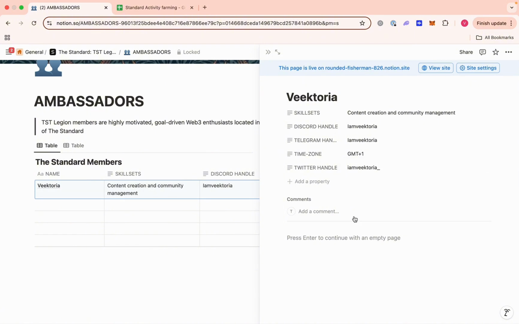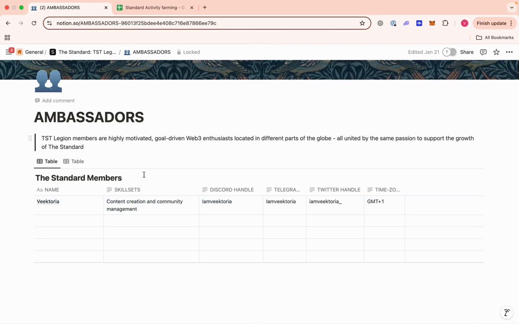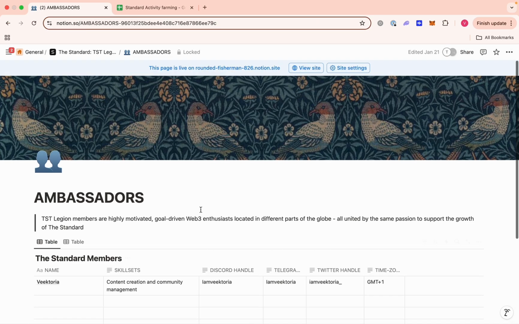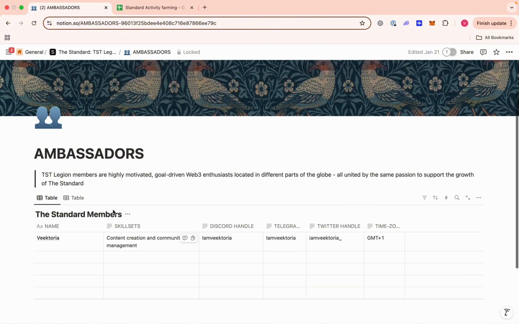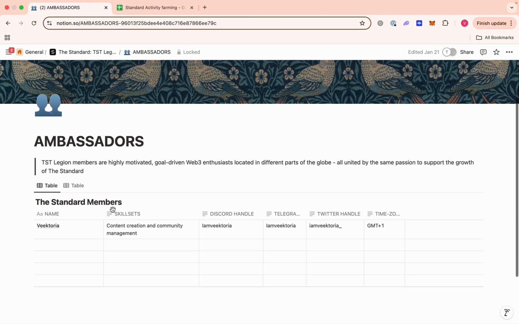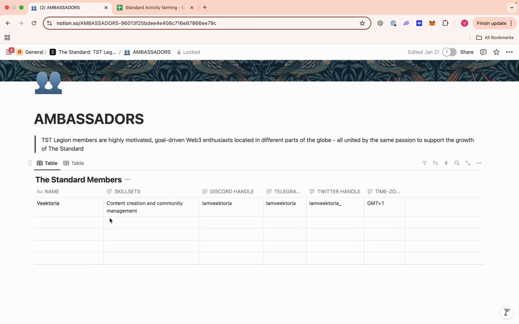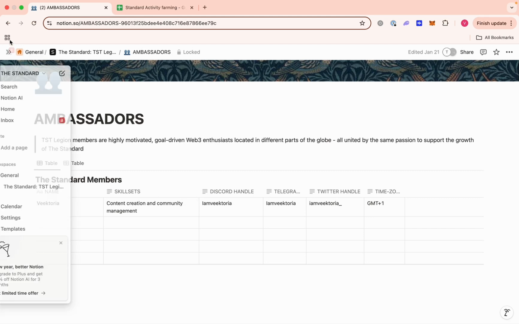So basically what you're doing here is you're just giving us more details about you as an ambassador, right? Since this page is open to all ambassadors, everybody will be able to see what you wrote about yourself. So this is nice because other ambassadors get to know other ambassadors. If you want to know about other ambassadors, you can come here and check if they are filling in their details, or you can just come here and fill in your own, so anybody that comes there knows more about you as an ambassador.